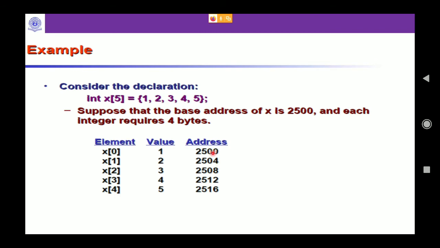So the first 4 bytes will be taken by the first value, that is 2500, 2501, 2502, and 2503. So these 4 bytes will be taken by the value 1, and the value 2 will start from 2504, 5, 6, 7, and so on. So this is how an integer array is arranged in the memory.